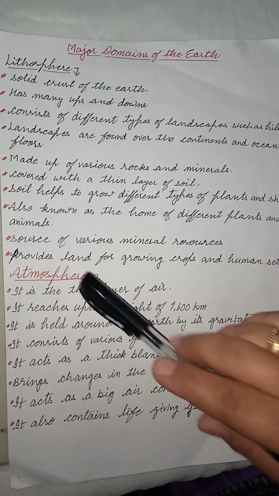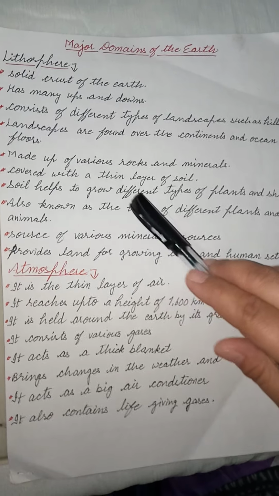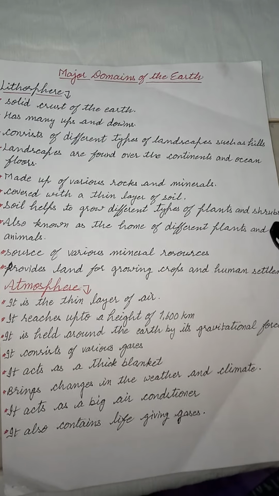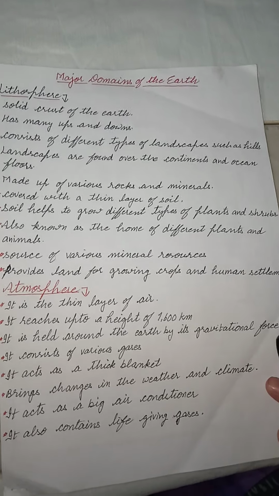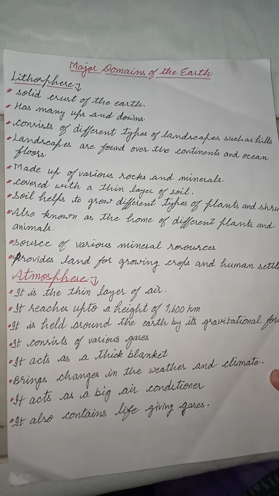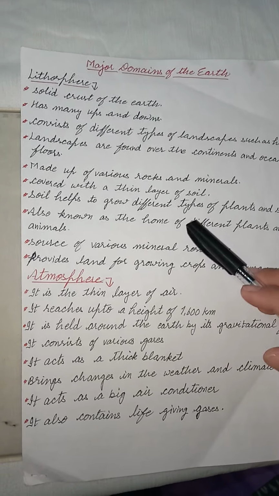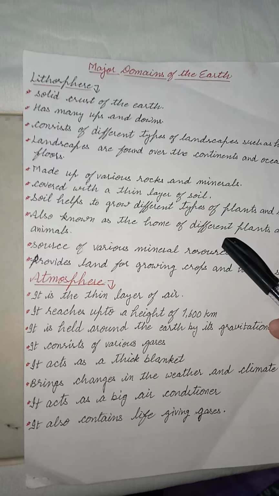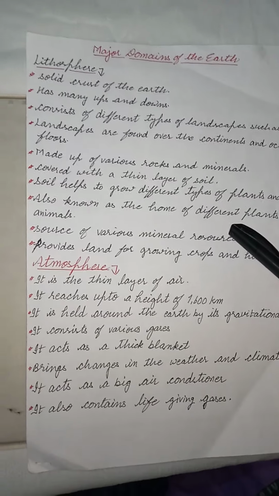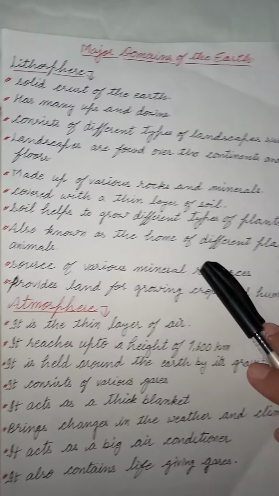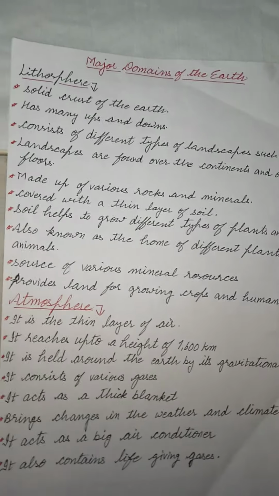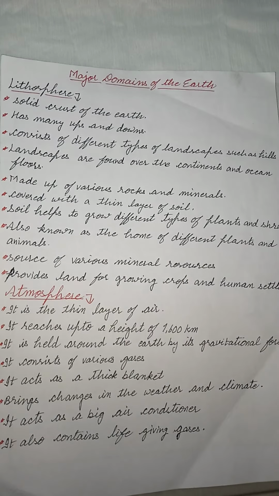The soil helps to grow different types of plants and shrubs, which provide food not only to human beings but to animals also, fulfilling their hunger. It is also known as the home of different plants and animals. We can find different plants and animals on the lithosphere.